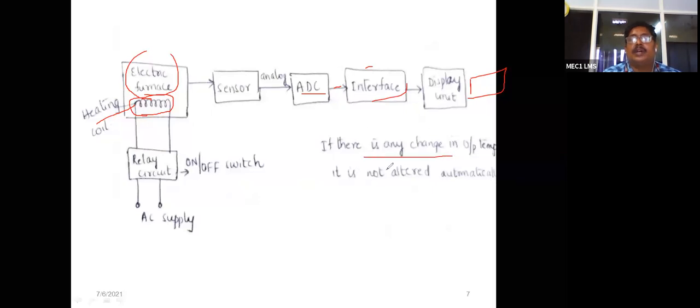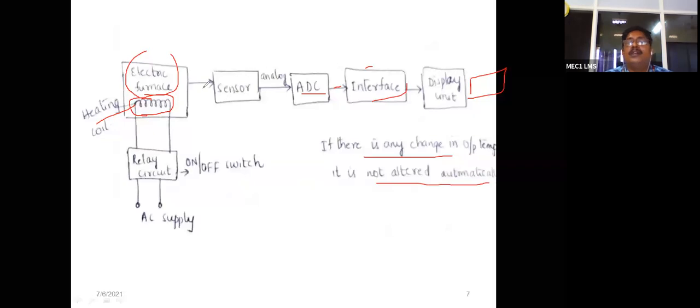Actually, this process is not altered automatically. That means it is an open system. We are just getting the output, whatever the temperature in the electric furnace is. Again, I'm repeating. Here the electric furnace is there. With the help of this heating coil, heat is supplied to the furnace. The AC supply is there, the coil gets heated, and the temperature increases in the electric furnace.